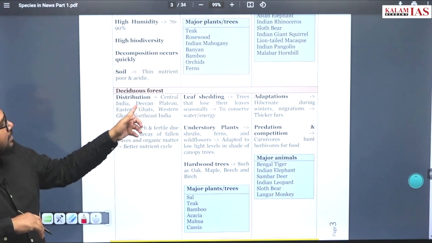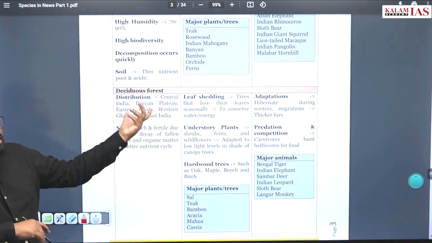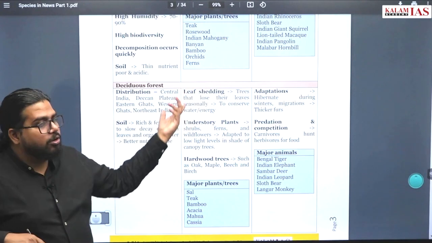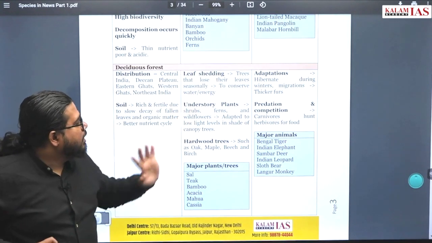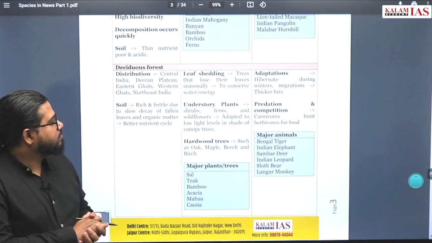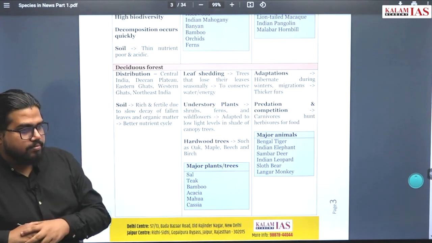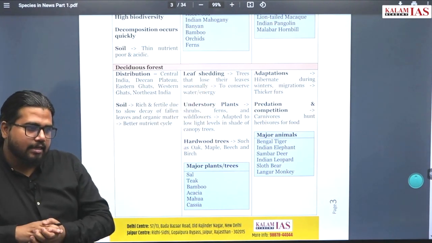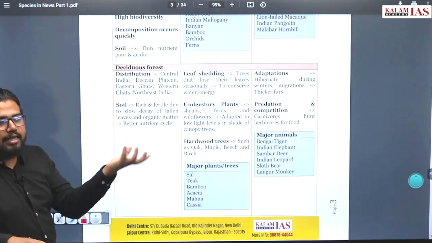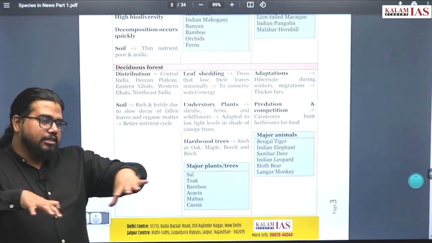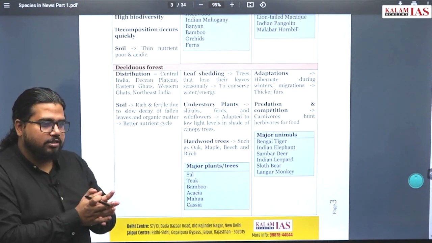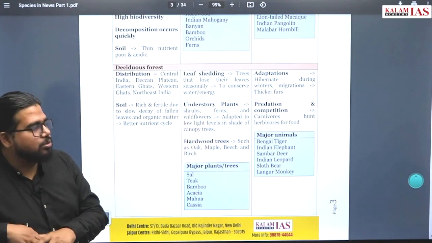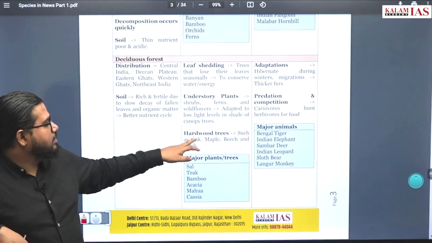These are found in Central India, Deccan Plateau, Eastern Ghats, Western Ghats, Northeast India and parts of it. Leaf shedding we already discussed, that is a part of it. Understory plants, what are they? These are shrubs, small height plants. They will not grow too much, they grow in shade. They don't need so much sunlight or even so many nutrients. These kinds of plants you will find so much under the deciduous plants.